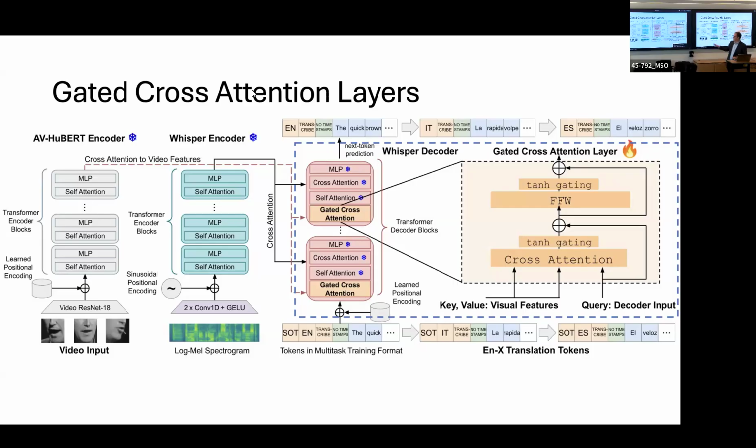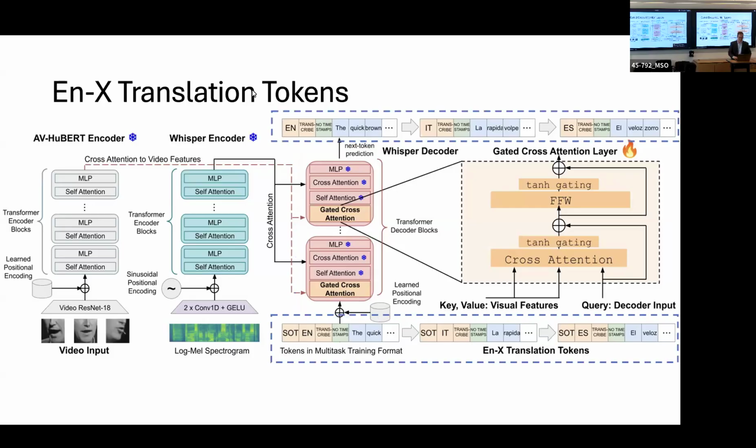So you can see that this diagram depicts stage 2, where we essentially freeze all of the model, insert these new gated cross-attention layers, and train them in order to attend to the visual features. And finally, to enable the English text translation, we have the standard next token prediction.